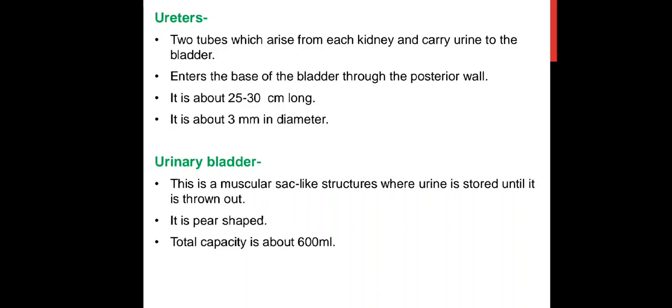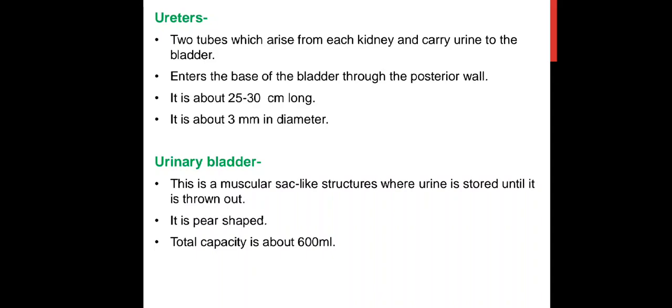The function of the ureter is to propel the urine to the bladder in response to peristaltic contraction of the smooth muscle layer.